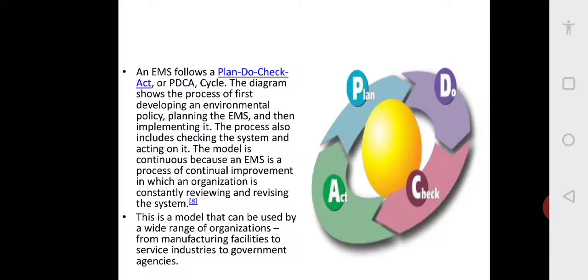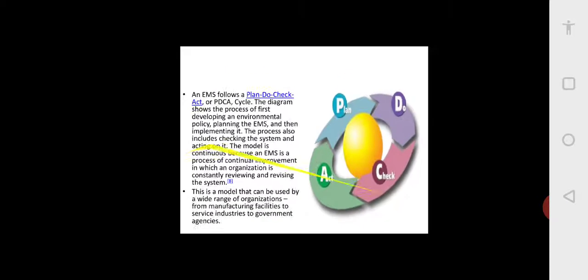So they will plan and then they will do. One year they will manufacture. At the end of the year they will check whether we are on track, improving or degrading. Based on the check results they will act. If something has to be improved, they will improve. Counseling and training of people has to be done, machinery has to be changed, they will change. So this is called a PDCA loop: plan, do, check, and act.